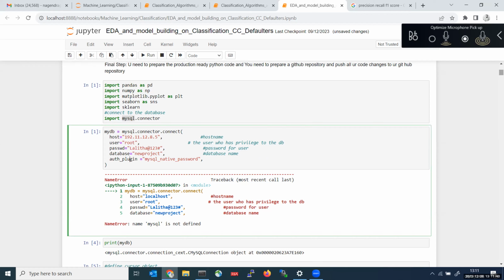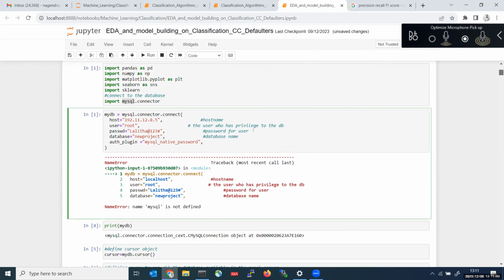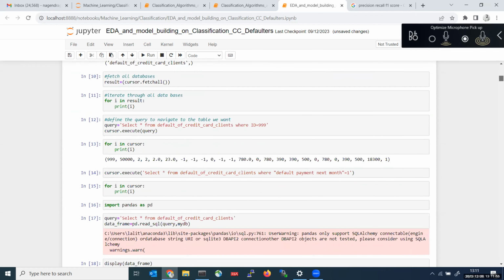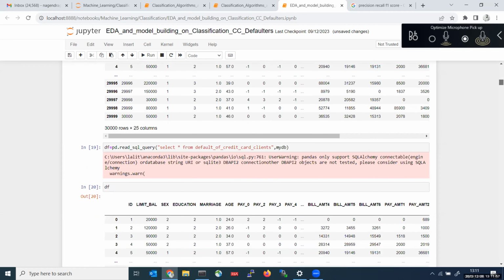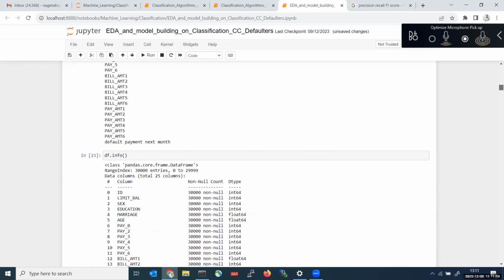Once I am able to connect to the database, don't execute this code. This code won't work on your laptop. Why? Because these credentials are outdated. These are just for explanation purposes only. I have added these lines of code not for execution purposes. For execution, you can start reading from the CSV file.